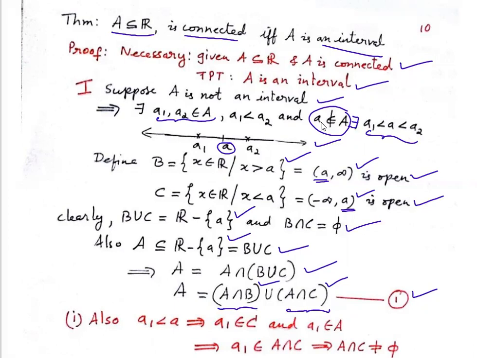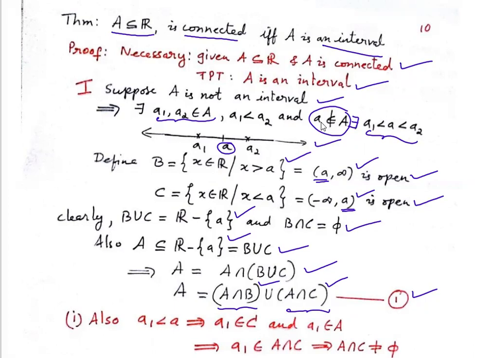Then we are going to prove they are disjoint, right? Then we are going to prove that they are open sets. So I've got A as a union of two non-empty disjoint open sets. So therefore, A is disconnected. A has a separation, A is disconnected, but actually our A is connected. That is the contradiction, right?